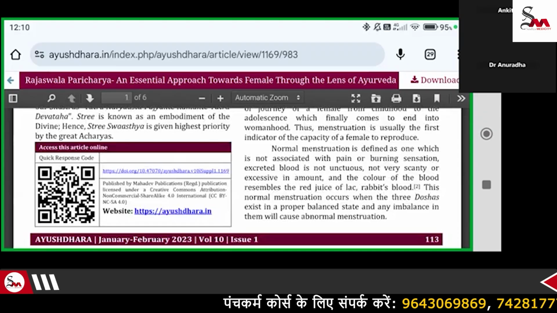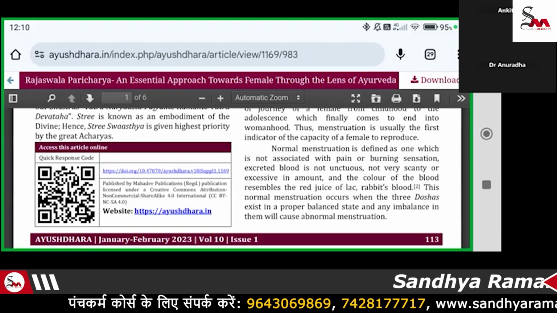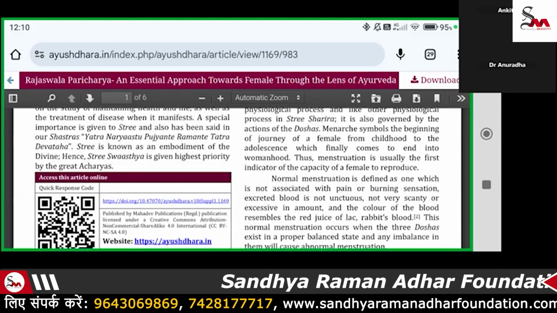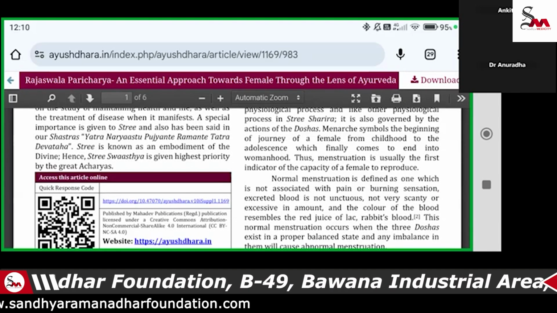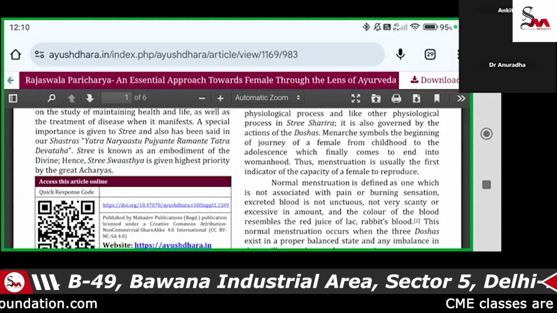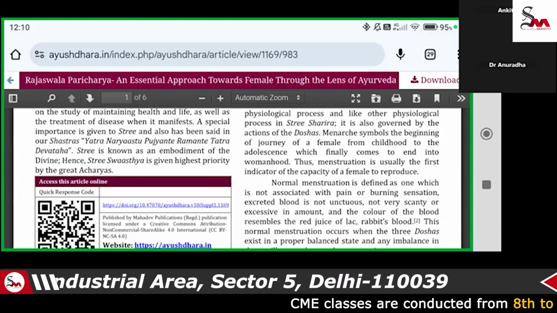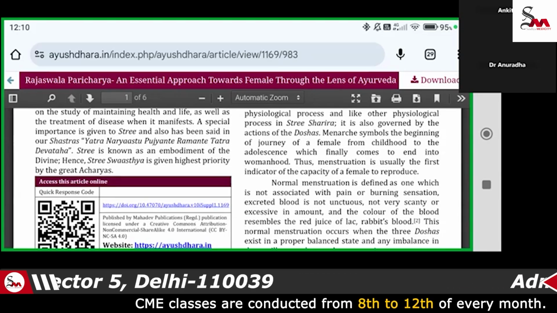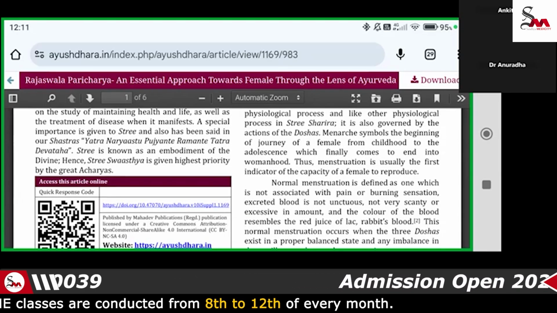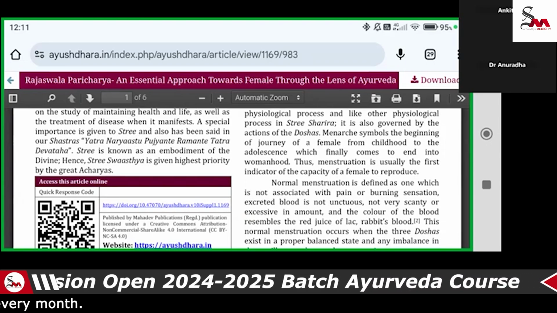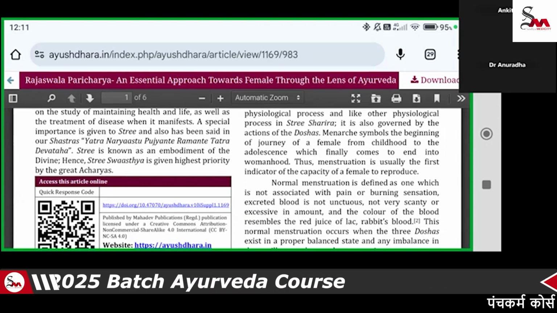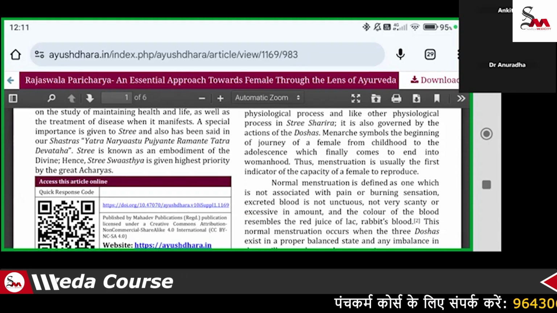So if a female comes to us with a complaint of burning sensation during the menstruation cycle, and the blood is excessive, or sometimes scanty, not having much bleeding, then we have to check the color of the blood, resembling red juice or rabbit blood.